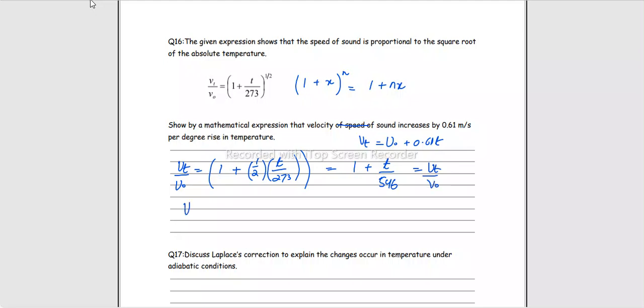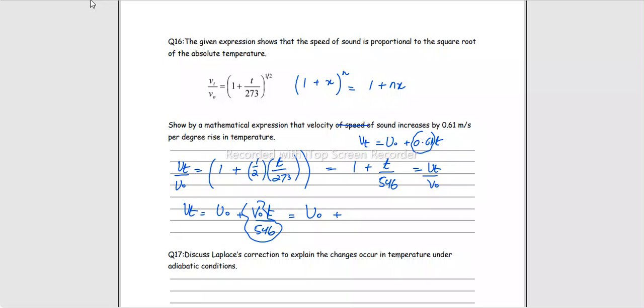Then what else we could do is, let's just multiply this V naught to this side. It becomes V naught plus V naught t over 546. Since we are to prove that 0.61 comes here, let's rearrange it and see. This V naught is the velocity of sound at 0 degrees centigrade, right? And we know that this is nothing but 332 meters per second.